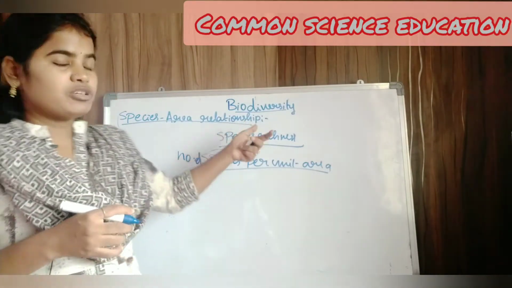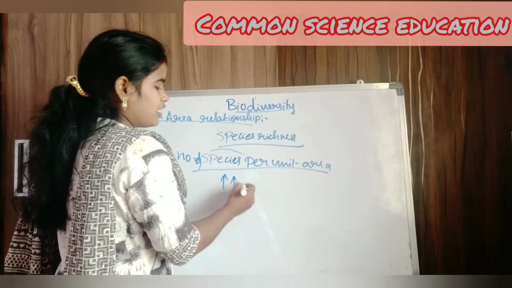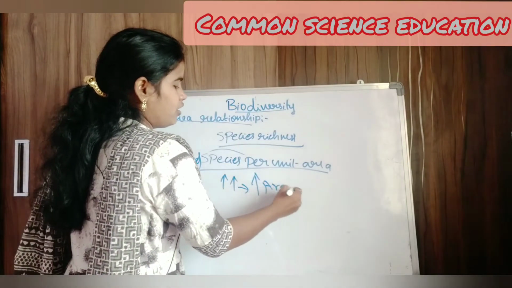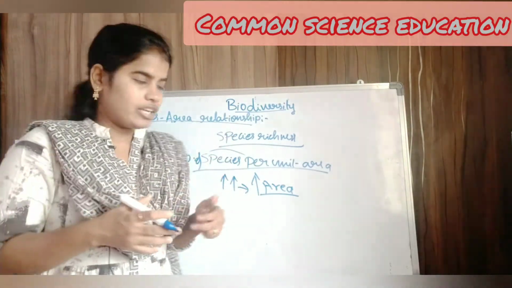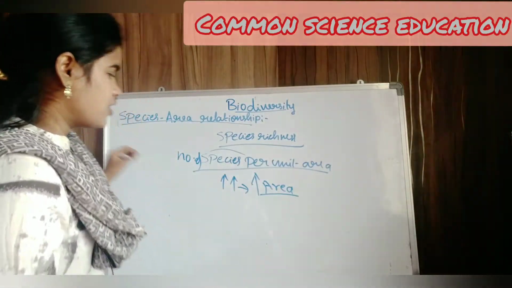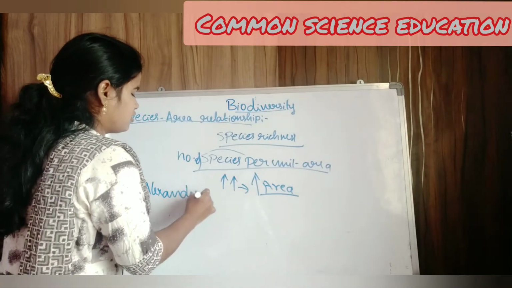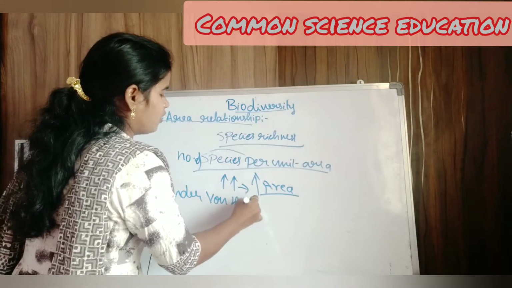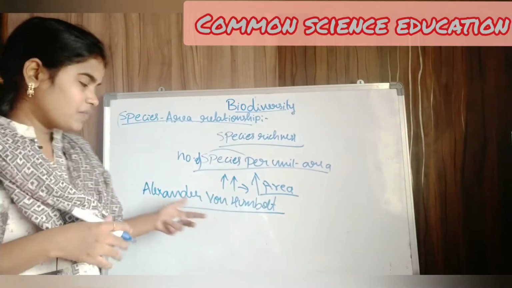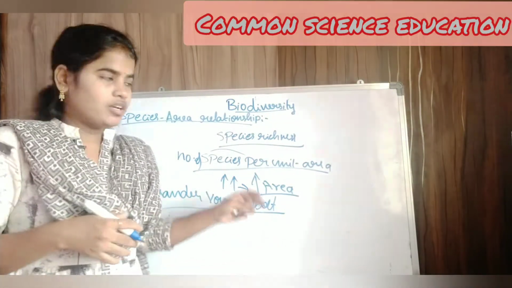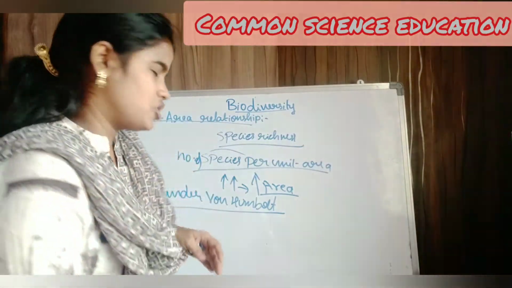So how does the number of species increase in a given area? The number of species also increases if we increase the area. If we increase the area, simultaneously the number of species also increases. The species area relationship was given by the naturalist Alexander von Humboldt. So now we will see what is the relationship between the area and species.